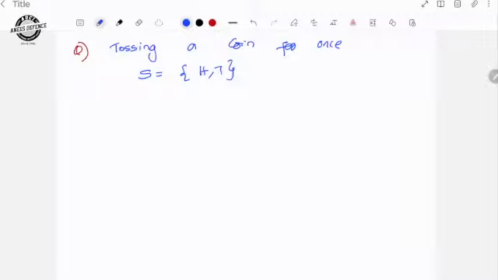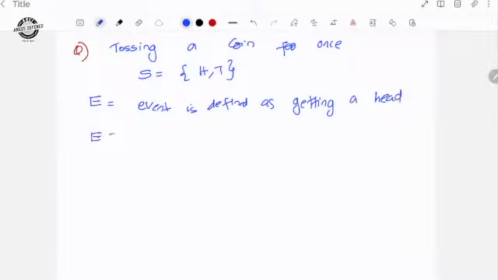I am defining an event. Event is defined as getting a head. So what is the event? Event means head, only one possibility.